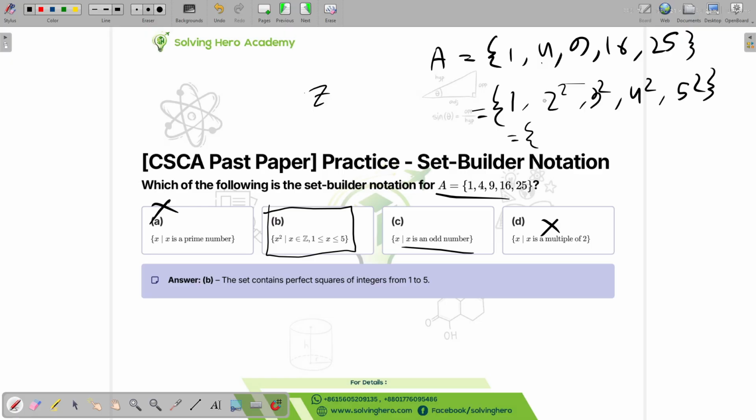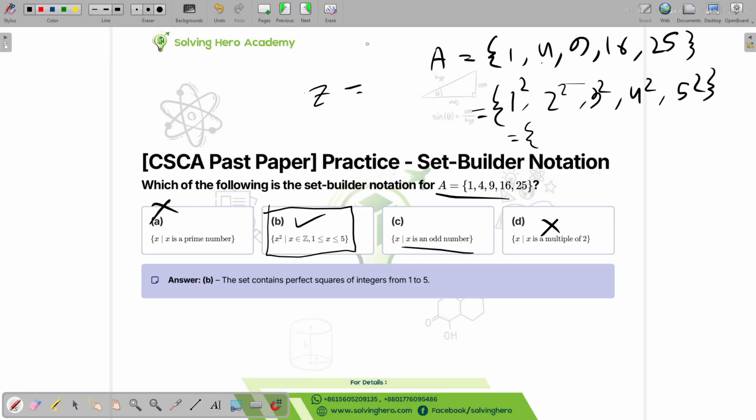X power 0 is equal to 1, X power 2 is X squared, X cubed, and so on. X power 1 is probably X squared as well. This is also a whole square, because 1 squared is 1 squared, right? So we can see X is increasing by increments of 1, and it goes from 1 to 5. It's increasing by 1 each time, so we can say this is true.